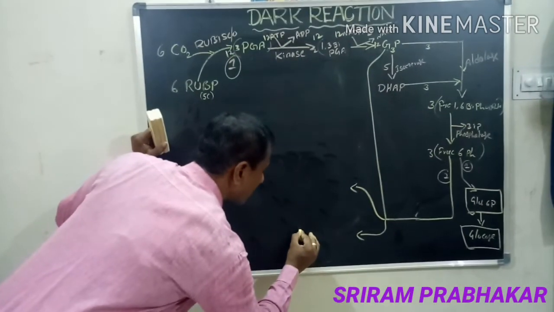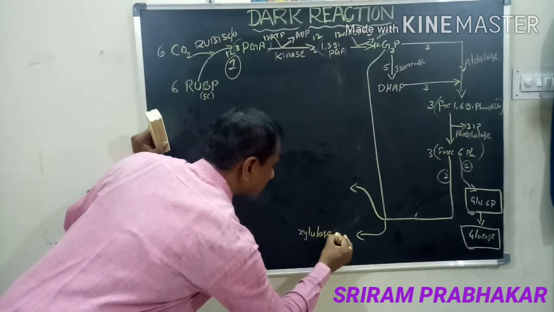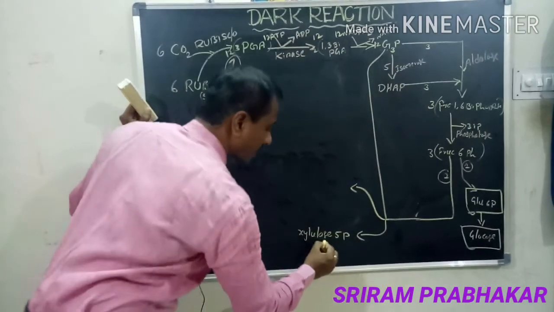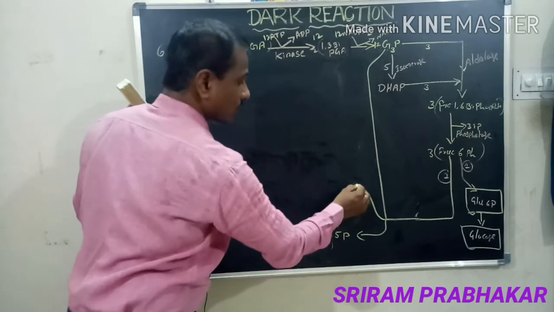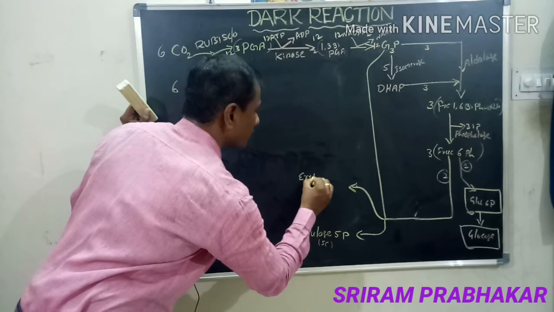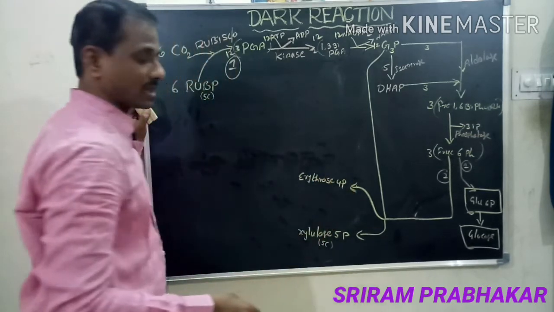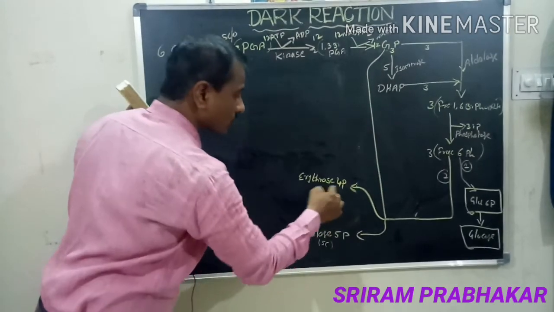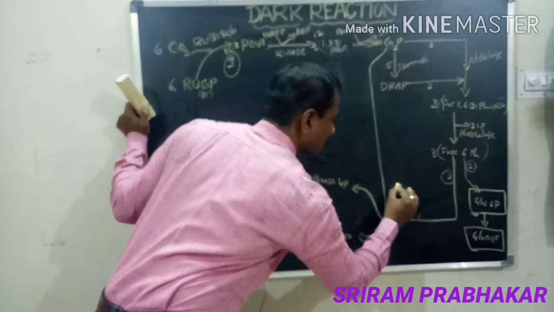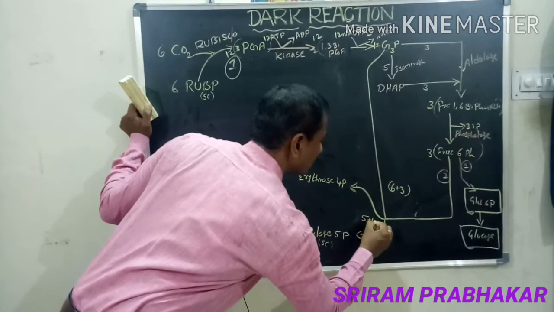One is a 5 carbon compound, xylulose 5-phosphate. This is the 5 carbon compound. Next, the 4 carbon compound, that is erythrose 4-phosphate. Erythrose 4-phosphate, xylulose 5-phosphate. That means 6 plus 3 is converted into 5 plus 4.